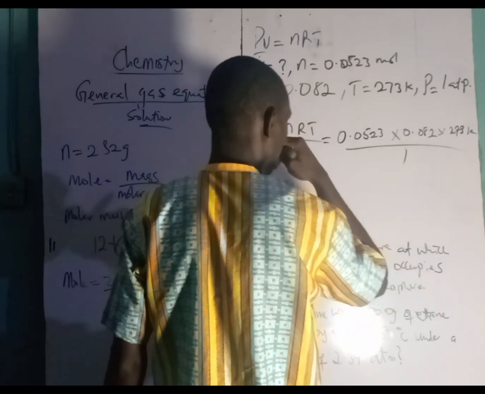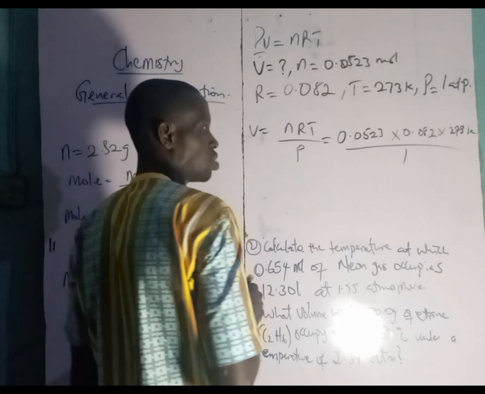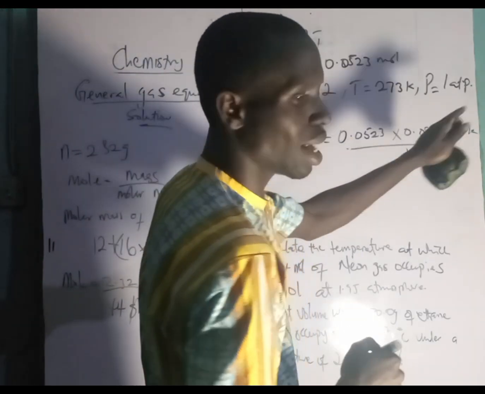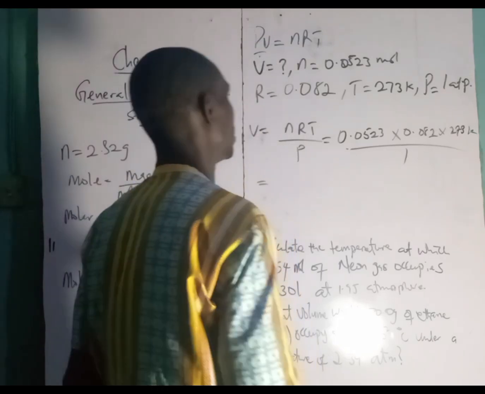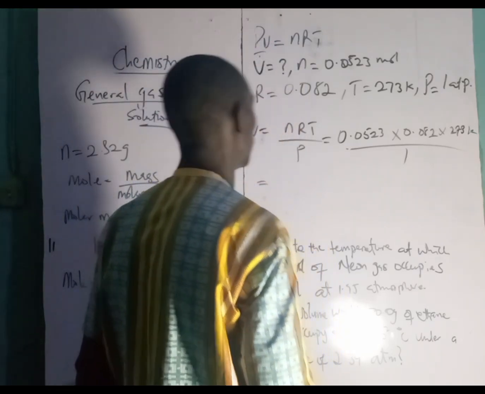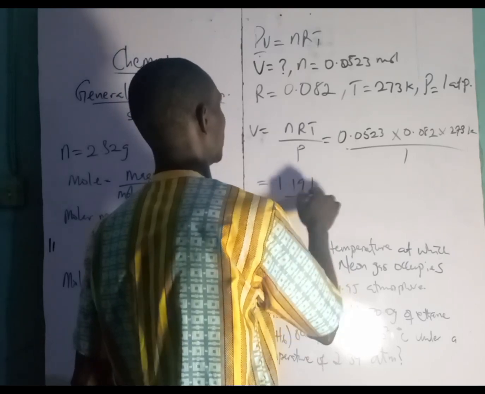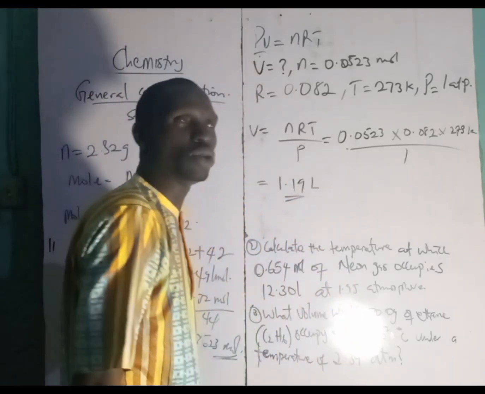The pressure is 1 at standard temperature. I believe I told us that as well. By the time you multiply this and this, our answer is going to be 1.19 liter. Do we understand it?